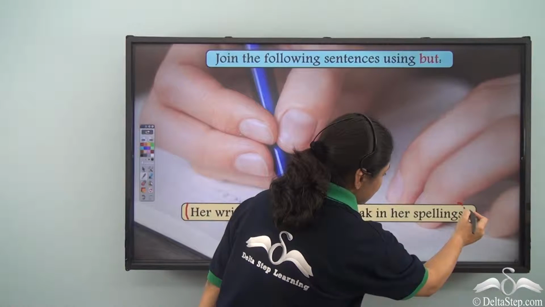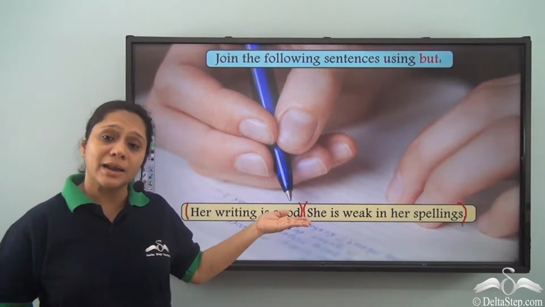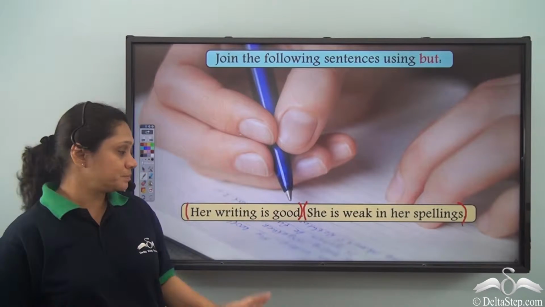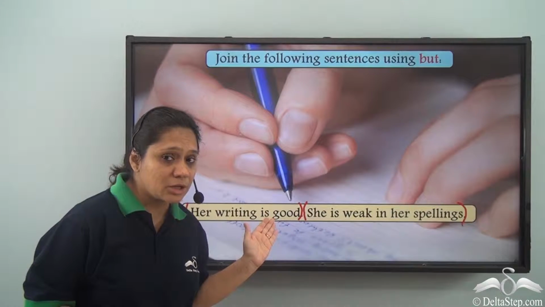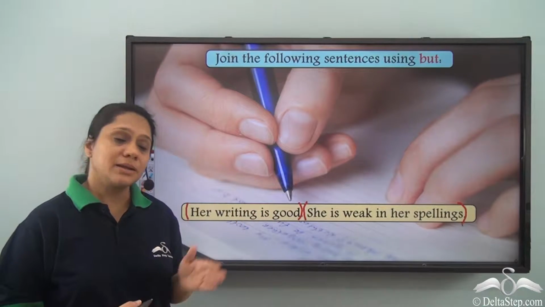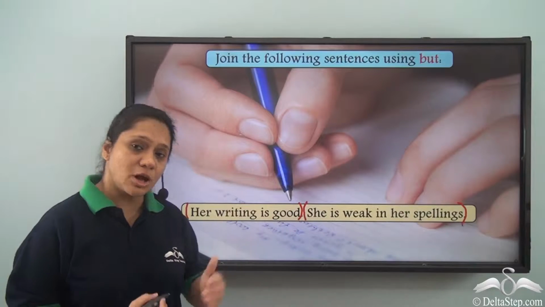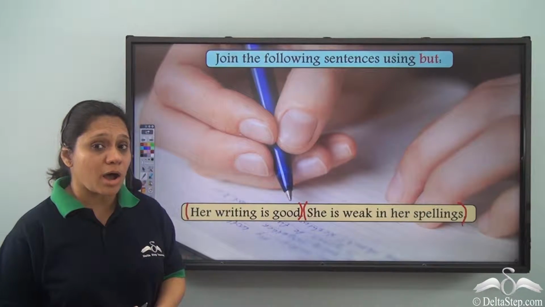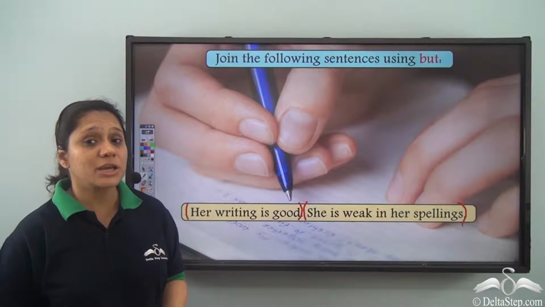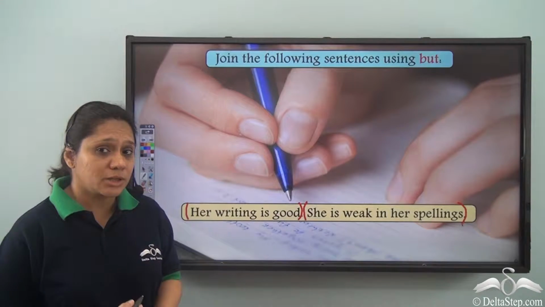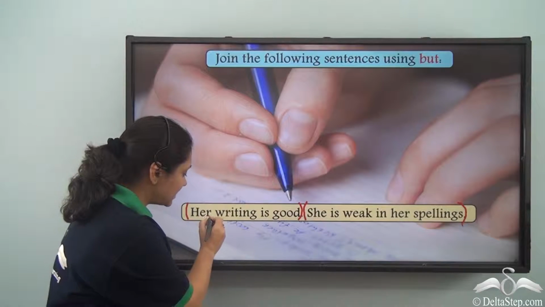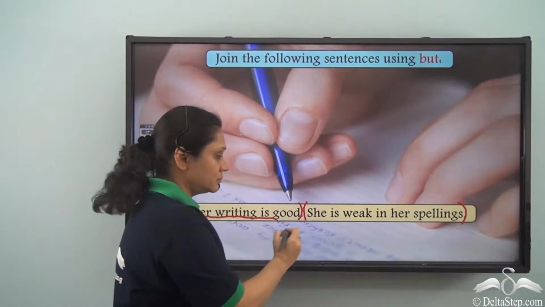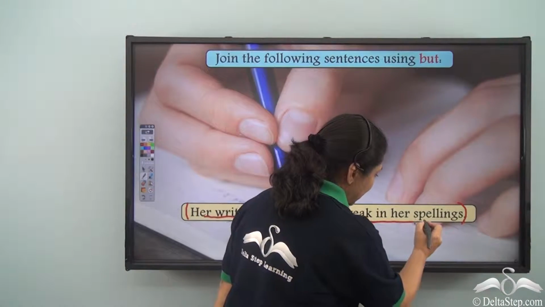She is weak in her spellings is another independent clause. Is there anything common in the clauses here? There is nothing common in the independent clauses here. The independent clauses are showing what? They are showing contrasting or opposite ideas. What are the opposite ideas? Her writing is good. She is weak in her spellings.